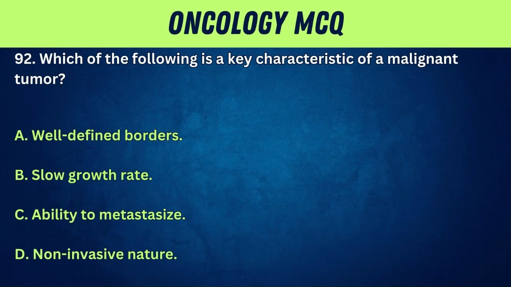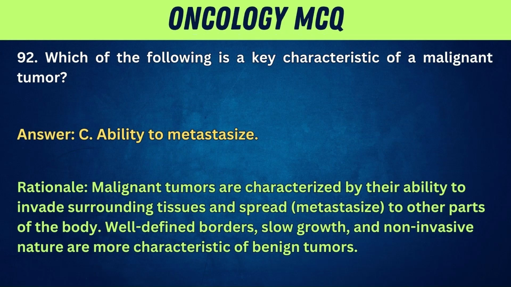92. Which of the following is a key characteristic of a malignant tumor? A. Well-defined borders. B. Slow growth rate. C. Ability to metastasize. D. Non-invasive nature. Answer: C. Ability to metastasize. Rationale: malignant tumors are characterized by their ability to invade surrounding tissues and spread, metastasize, to other parts of the body. Well-defined borders, slow growth, and non-invasive nature are more characteristic of benign tumors.